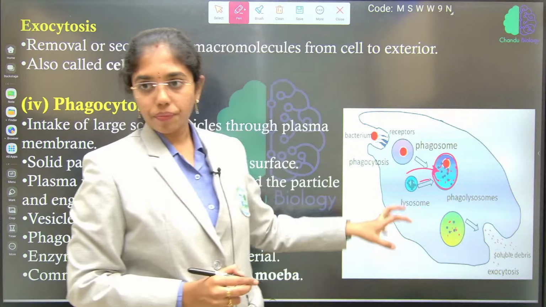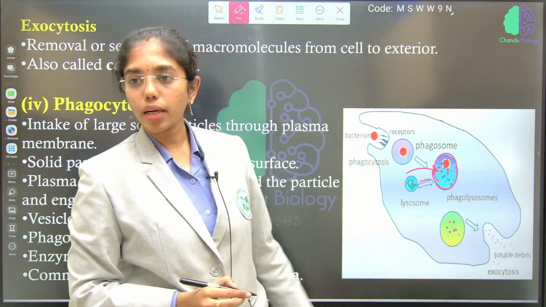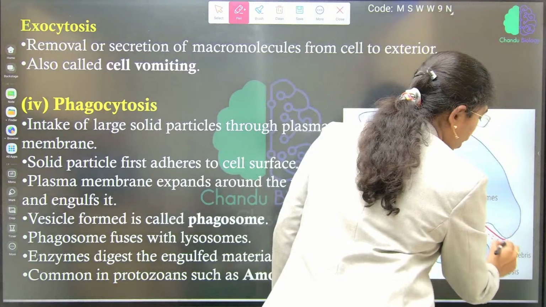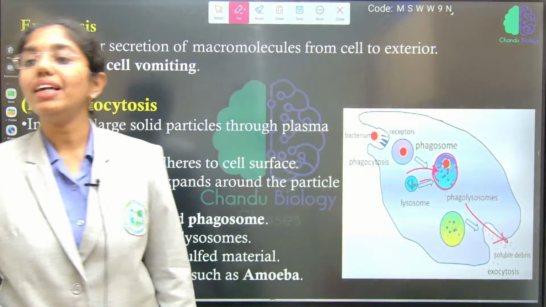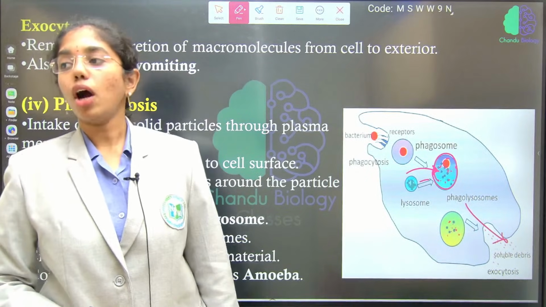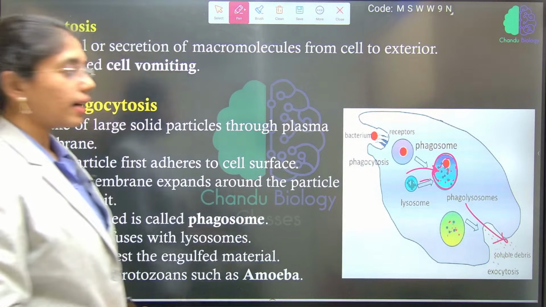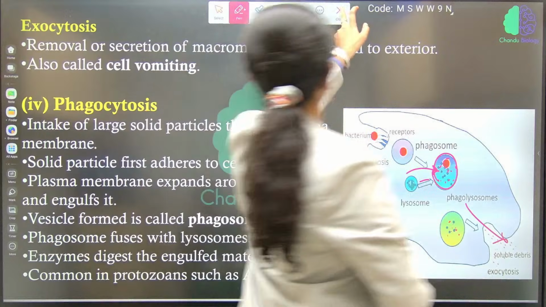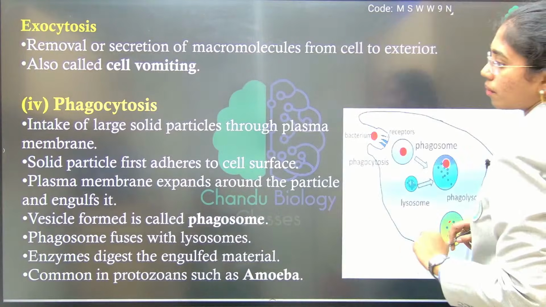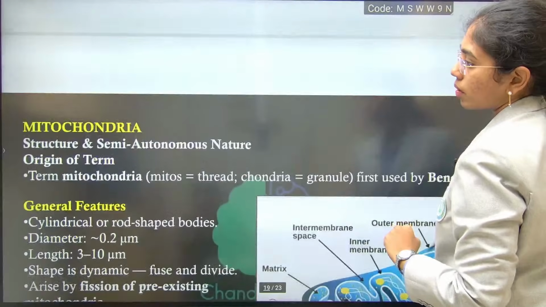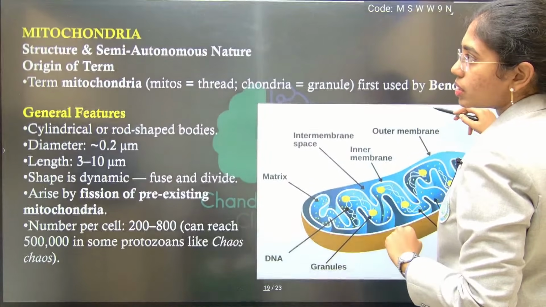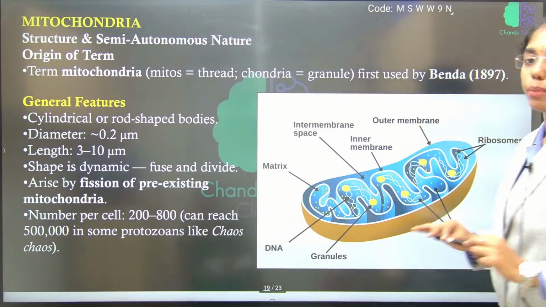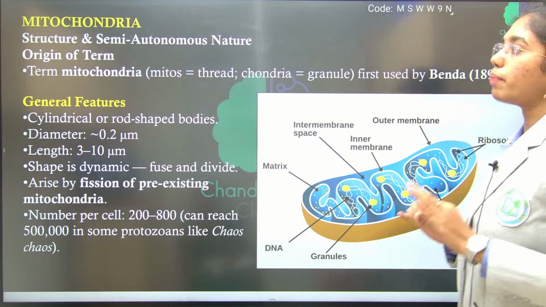After digestion, the molecules whichever are not required by the cell are omitted outside as what? Soluble debris by the phenomenon of exocytosis. Clear till here? Any doubts? Now we will start with double membrane bound organelles. We will start with mitochondria.